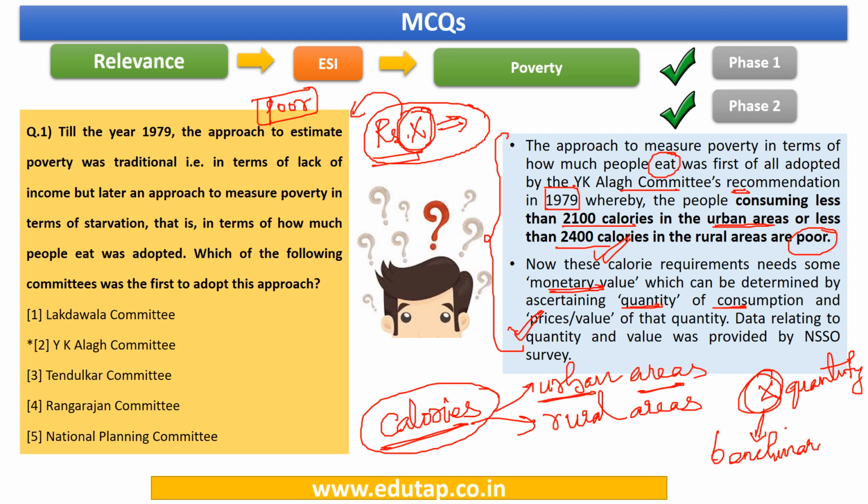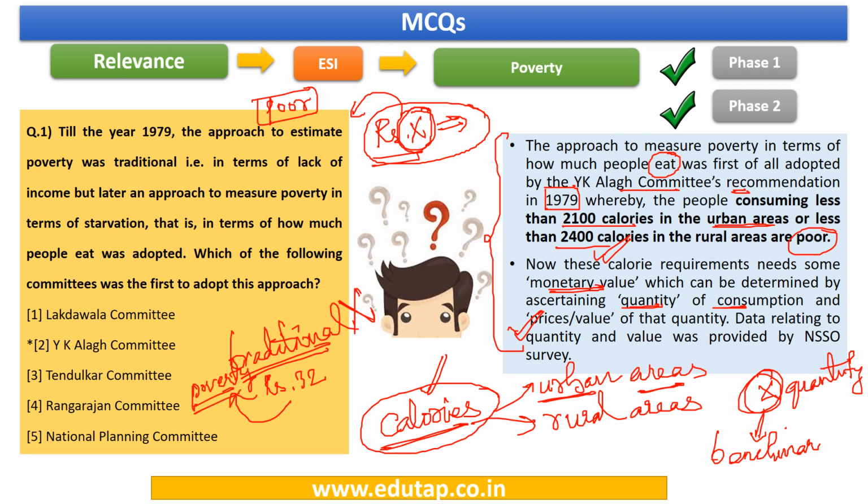You need to understand that before, it was a traditional approach where this calorie requirement was not taken into account. They used to just generally come out with an idea and place a number, for example, rupees 32. If a person is earning less than that, they would put that person in the below poverty line category.